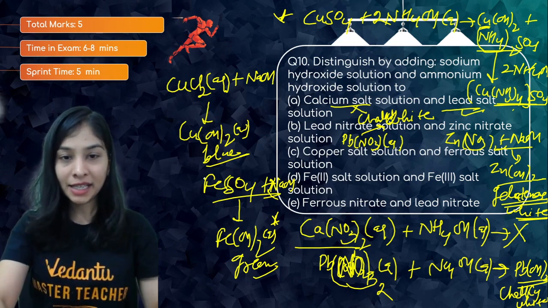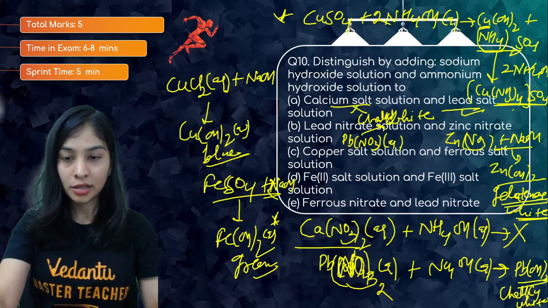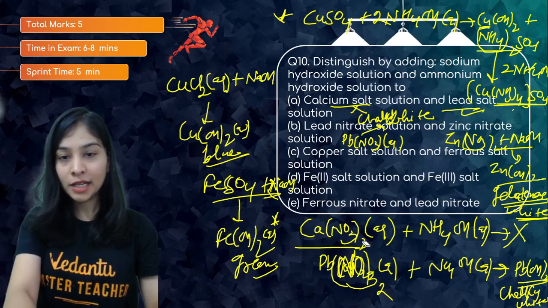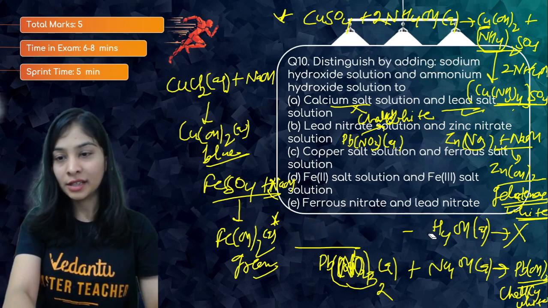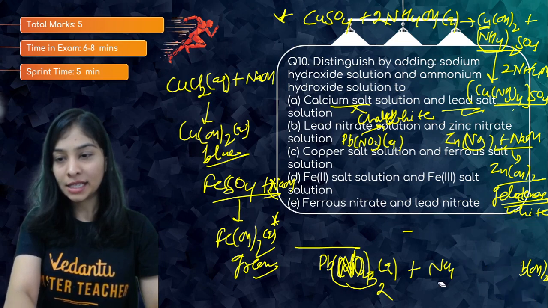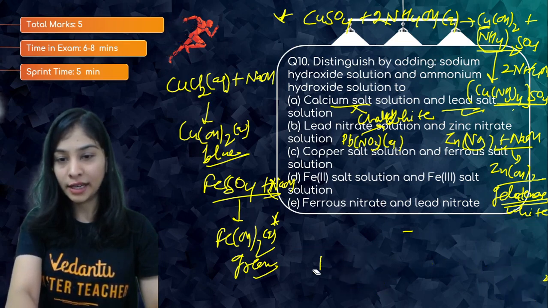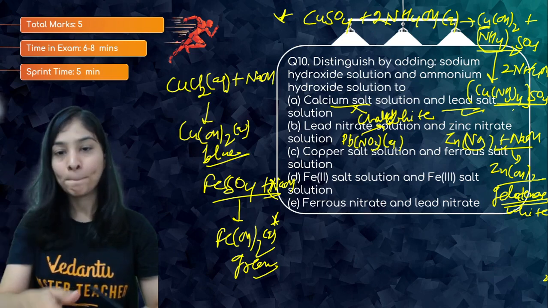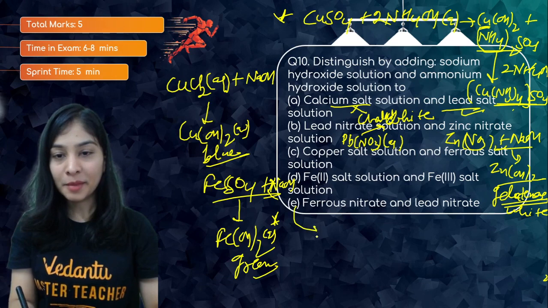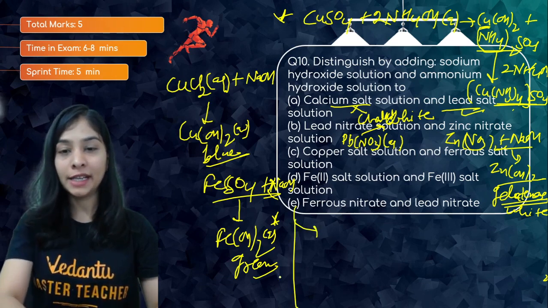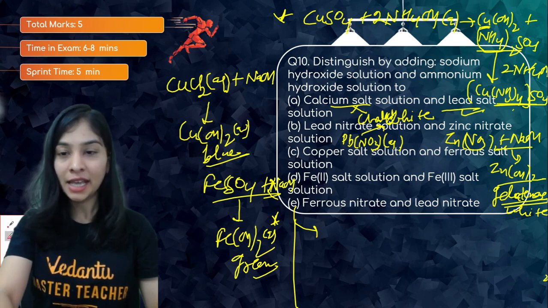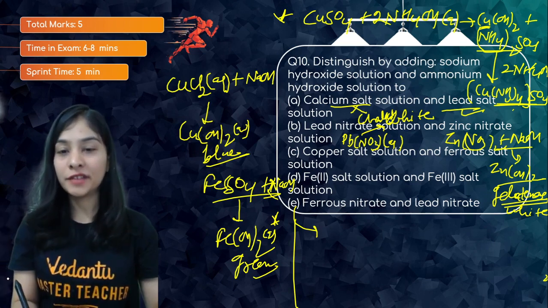Now, D part: ferrous and ferric salt. This is easy and we discussed that already. Let's do that again. If I talk about ferrous sulfate, that will give you a green precipitate, a dirty green precipitate. And when I talk about ferric sulfate, that gives reddish brown.